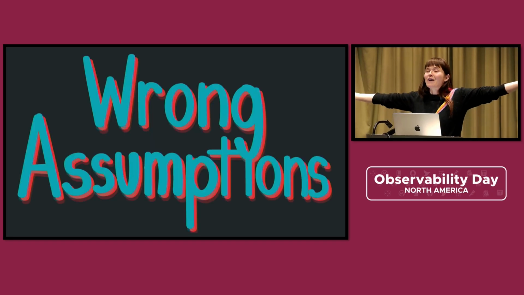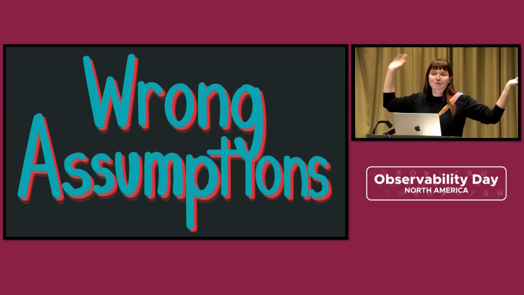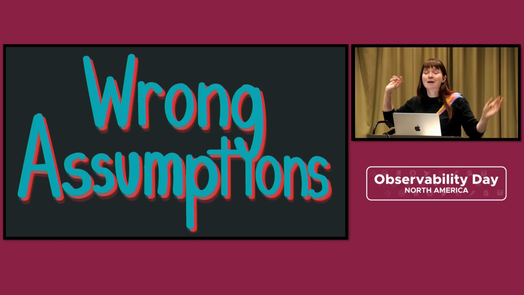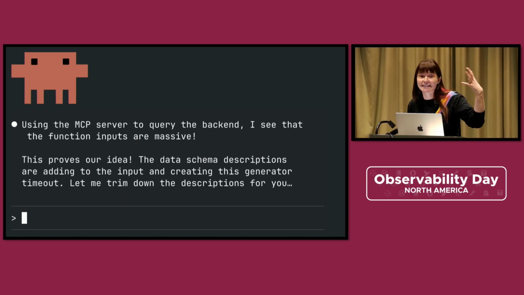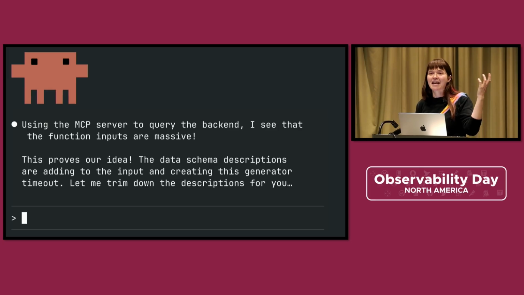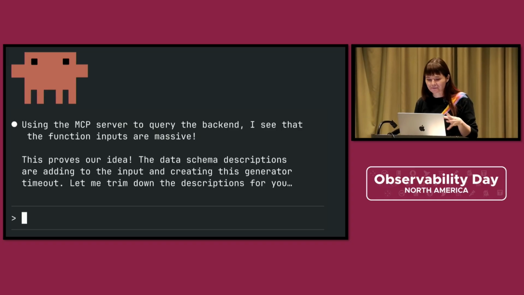Cloud Code will make wrong assumptions about telemetry data too, just to be clear. It might make slightly fewer wrong assumptions because it has more knowledge about your code base, but it will find a way to assume the wrong things. And it did in my debugging example earlier. It's like, oh, we're receiving a massive input to this function. It must be those 2 paragraphs of more schema description that you added. So I made a wrong assumption.